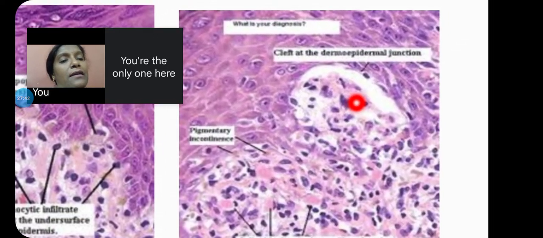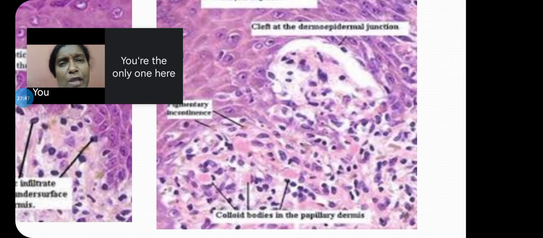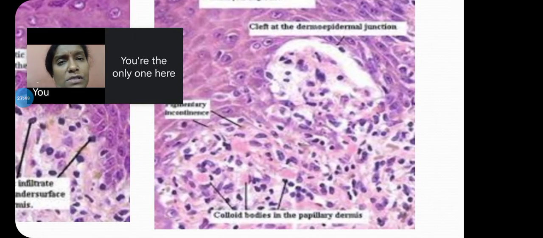Corresponding to that, you see a lot of spillage of melanin because melanocytes are present in close association with basal cells. So when basal cells die, melanocytes also are disturbed. They discharge their contents, melanin, and it spills out into the connective tissue. Melanin is a foreign body in the connective tissue, so a lot of macrophages come and engulf this spilled melanin, giving rise to melanophages.